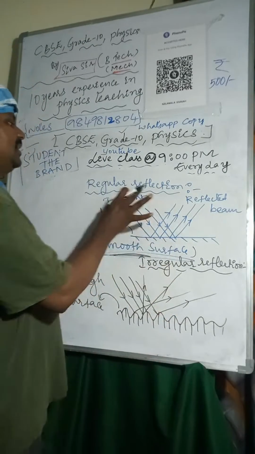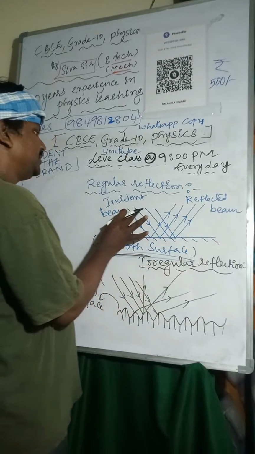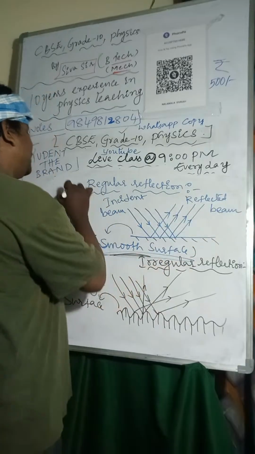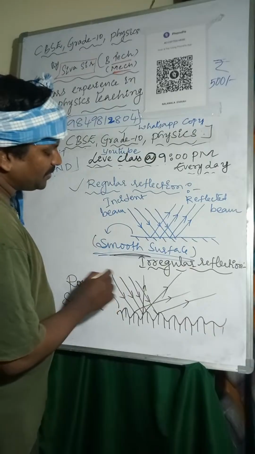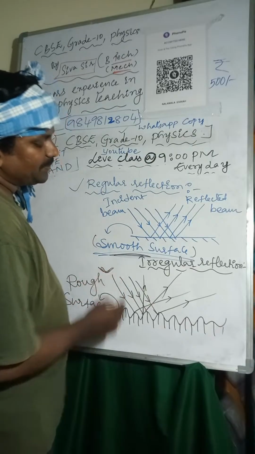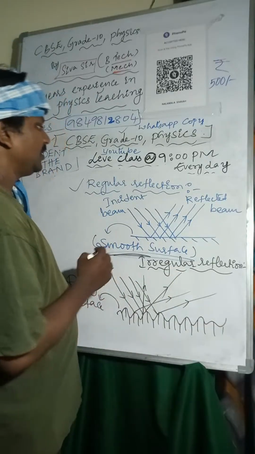Here the incident beam is parallel, and the reflected beam is also parallel. This type of reflection is called regular reflection. Whereas on a rough surface, the incident beam is parallel, but the reflected beam is not parallel. So this type of reflection is called irregular reflection.